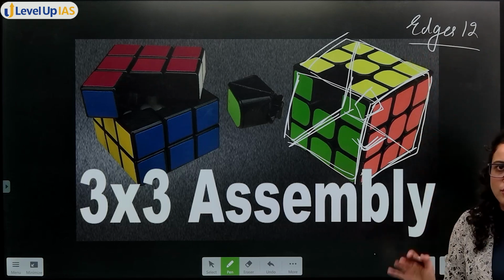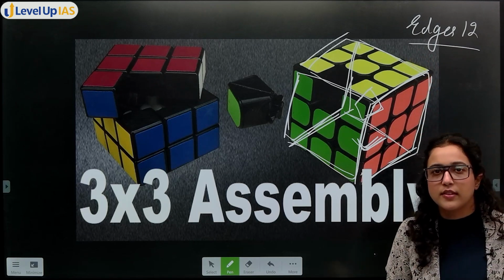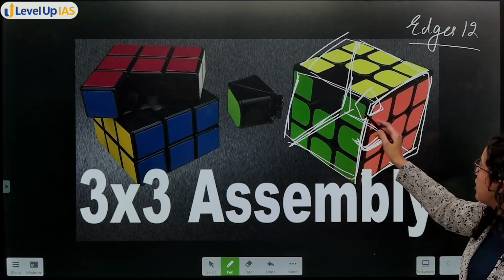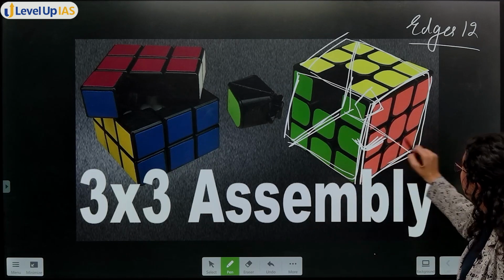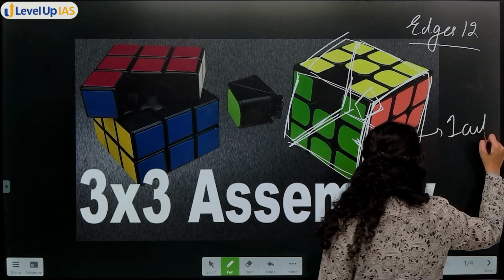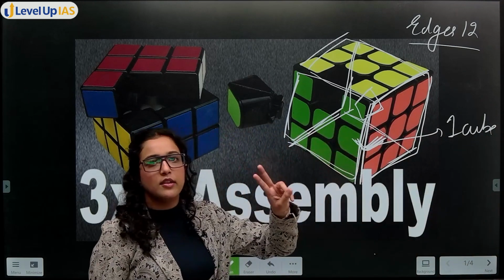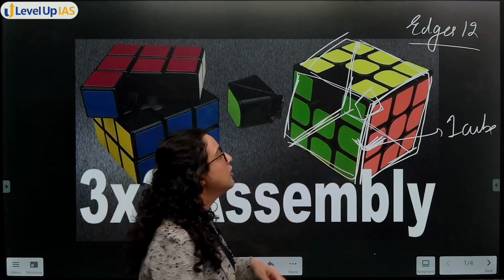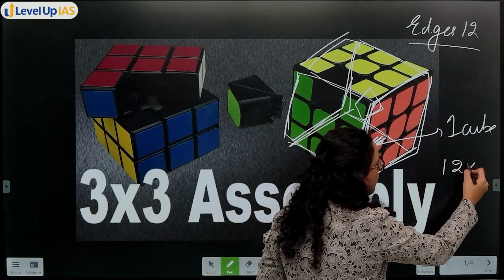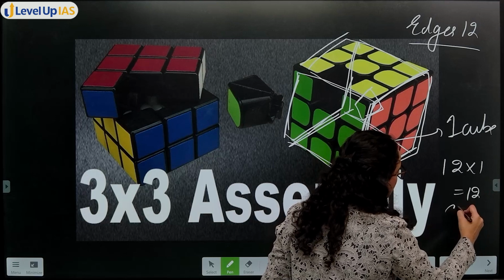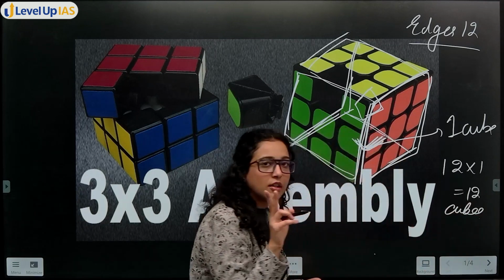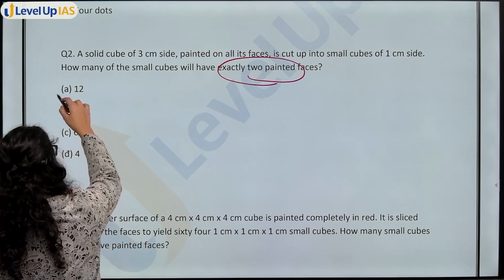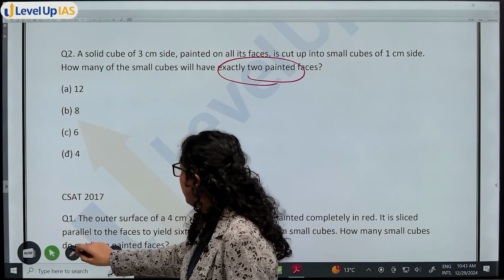So I just wanted to show you that there are 12 edges in a cube. Now, you know that for every edge, हर edge पर there is one cube that is painted in exactly 2 colors. So 12 edges है तो 12 multiply 1 cube on each edge. 12 cubes will be there with 2 colors. ठीक है? So answer for this question is option A, 12.